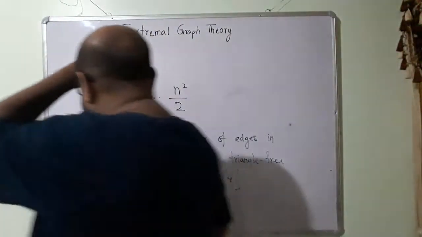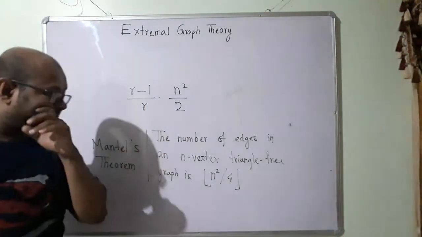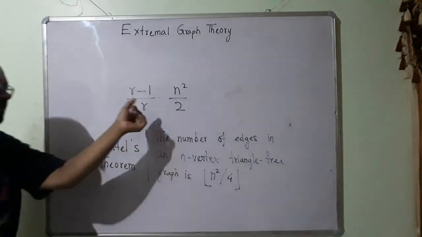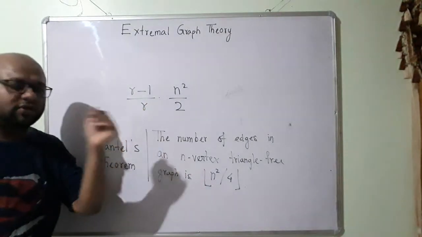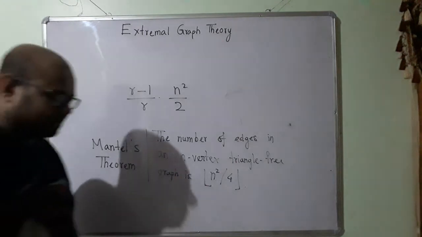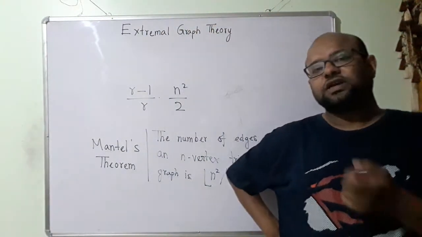The number of edges in an n vertex triangle free graph is the floor of n square by 4. Before that, I want to tell you one thing: try to figure out why this is true. This is relatively simple, an exercise in combinatorics.